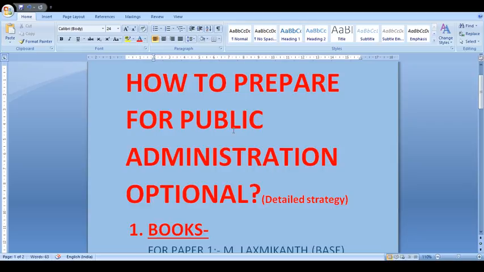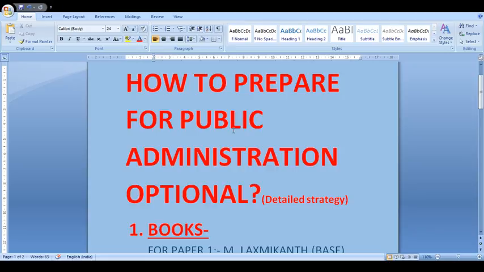We were discussing paper 2, GS polity. If you take public administration as your optional, that gives you an advantage in attempting your GS. You would definitely be writing better answers than people who do not opt for public administration as an optional. Exceptions are there. I'm not saying only the people with public administration optional will perform well.